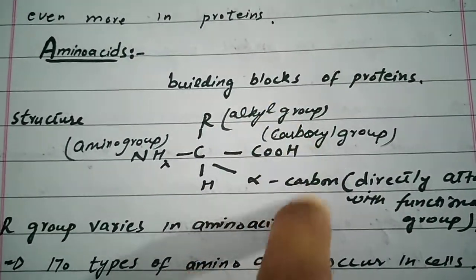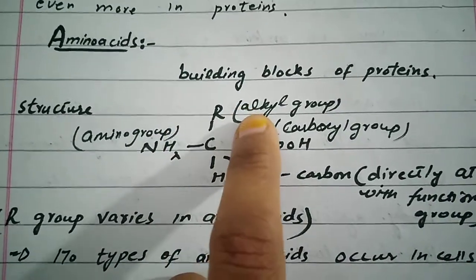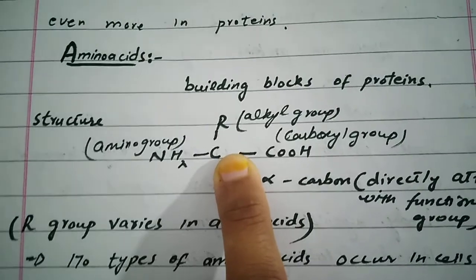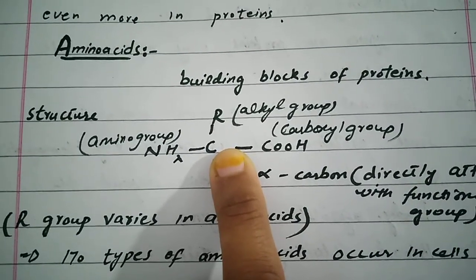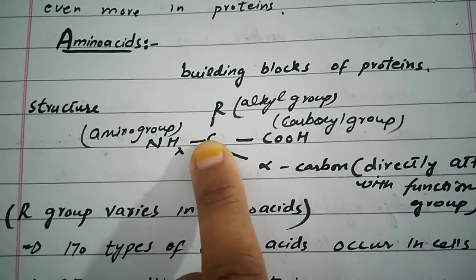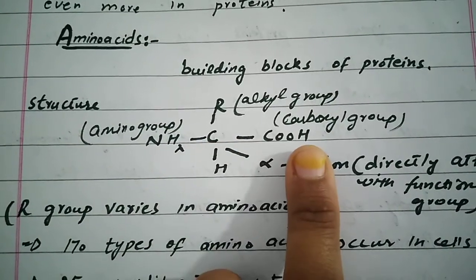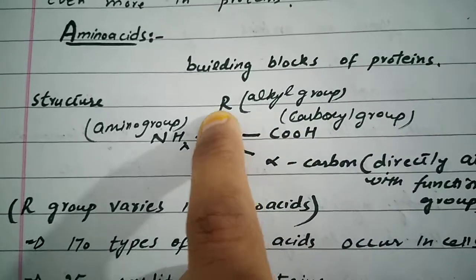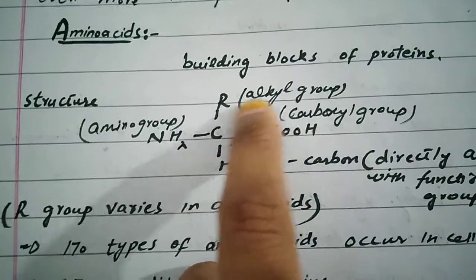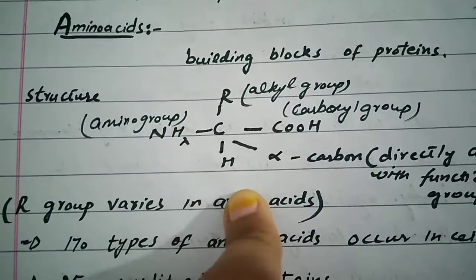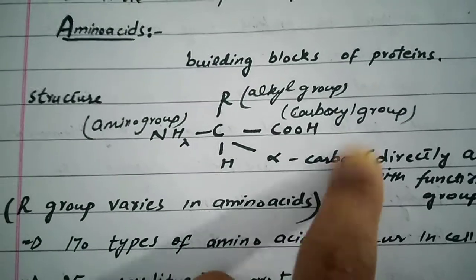Here this is the structure, and this is the most important one from the paper point of view. This is the alpha carbon atom. Alpha carbon is the carbon which is directly attached with the functional group. Here you can see that the carbon atom is directly attached with the carboxyl group. This group is known as the carboxyl group. R is the general abbreviation used for the alkyl groups. NH2 is the amino group, and H is the hydrogen group.